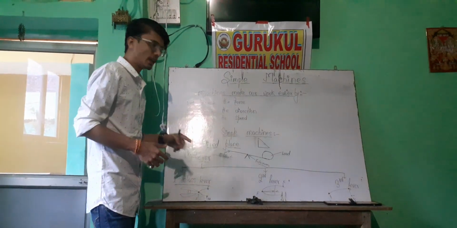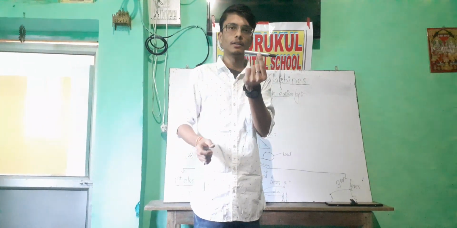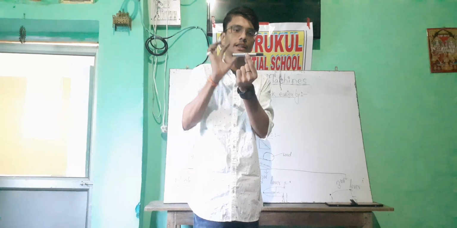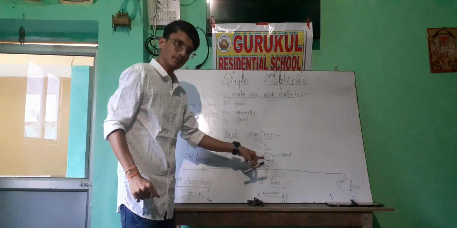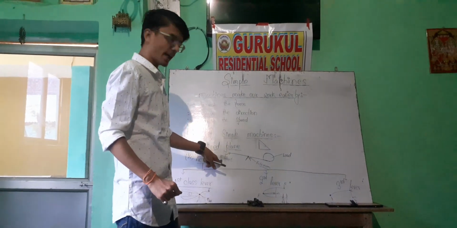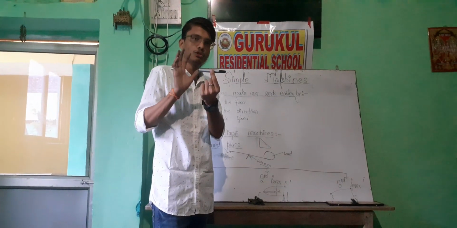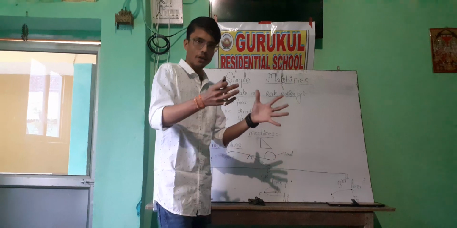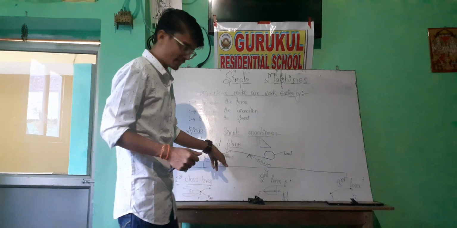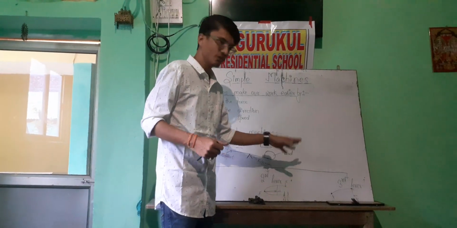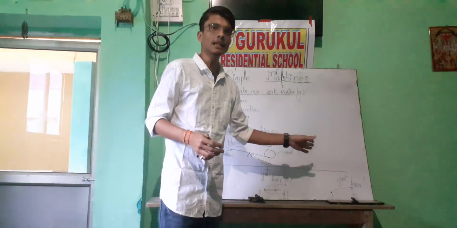The second simple machine is the lever. What is a lever? It is a rigid rod which is fixed at one point. There are three important parts in the lever: effort, where we are applying the force; fulcrum, the point where the rod is fixed; and load, the object we are putting. On the basis of effort, fulcrum and load, we can divide levers into three classes: first class lever, second class lever and third class lever.